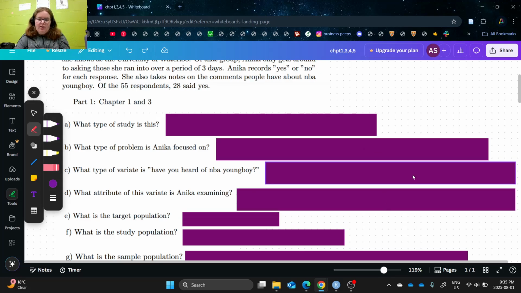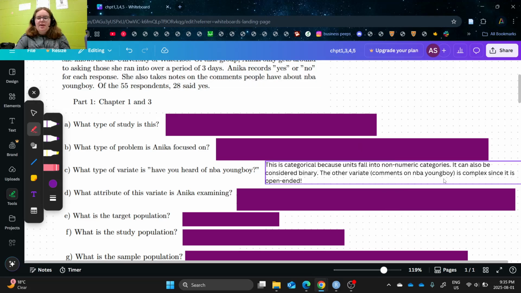So then, what type of variate is "Have you heard of NBA Youngboy?" This would be categorical because the units fall into non-numeric categories. We're either putting yes or no, and it can also be considered binary because we only have those two options. And the other variate, the comments on NBA Youngboy, is complex because it's very open-ended. People said a wild variety of different things about this rapper, whether they loved him, whether they thought ill of him, or whatnot. So, very open-ended.